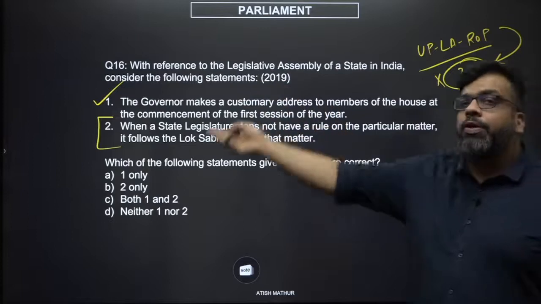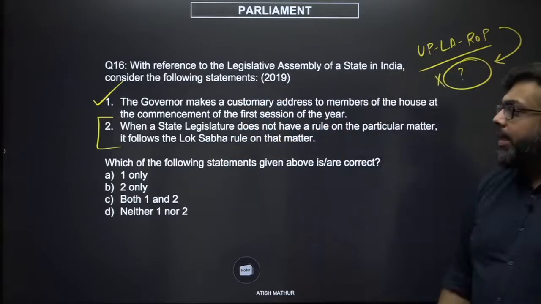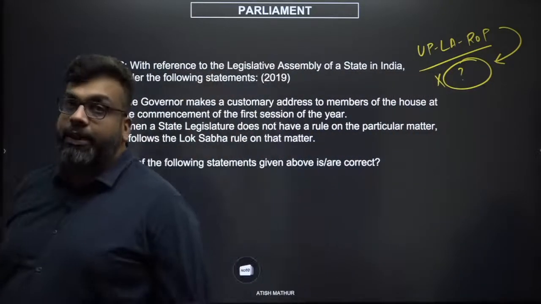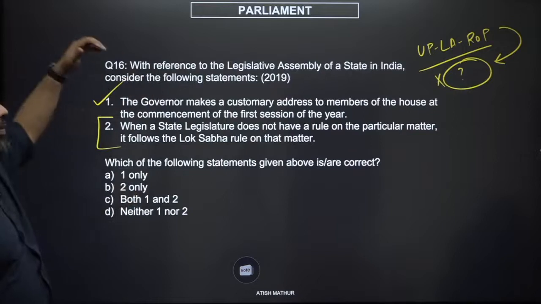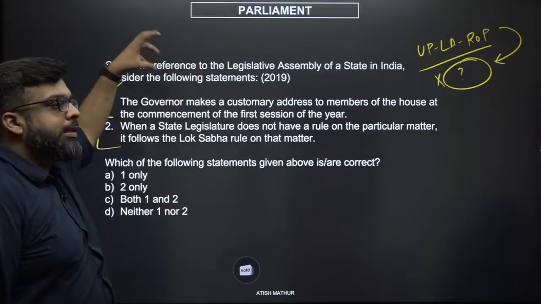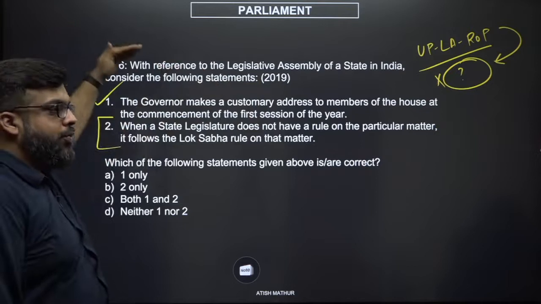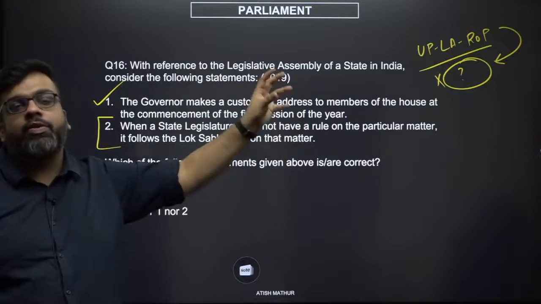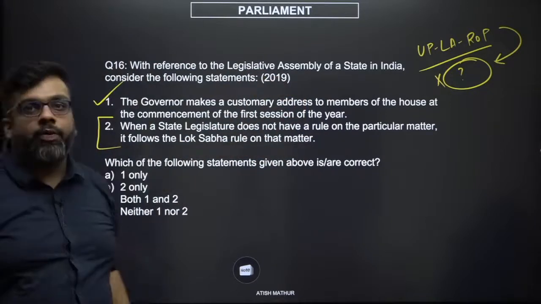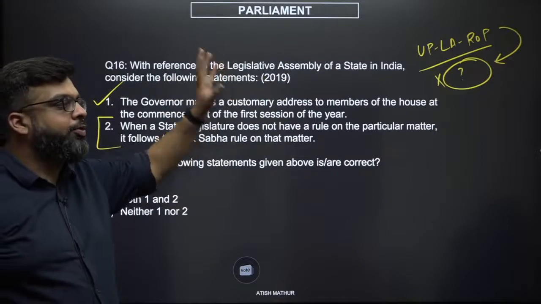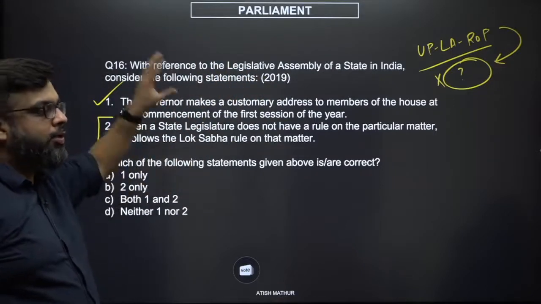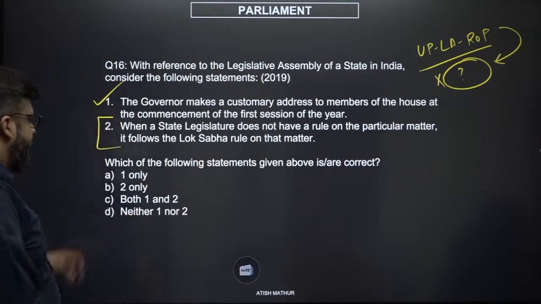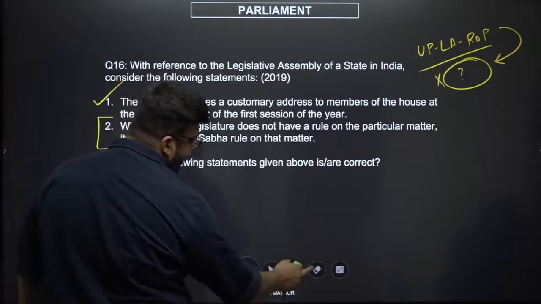Then do you follow a Lok Sabha rule on that matter? The answer is yes, you do follow a Lok Sabha rule on that matter as a matter of fact, because of the center being stronger than the states. Rule number 2, this is like a hollow candy, that you make your rules. If you don't have a rule on a subject matter, you may be obligated to follow a rule which is made by the Lok Sabha on a similar matter. Tough question, but here the answer would be C, both 1 and 2.